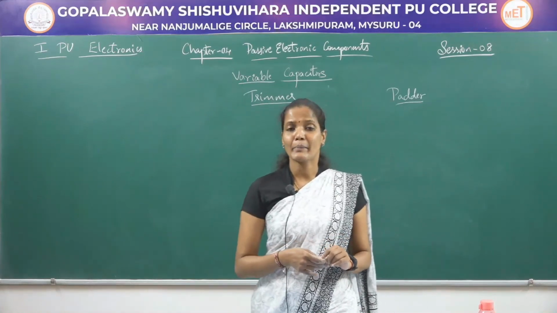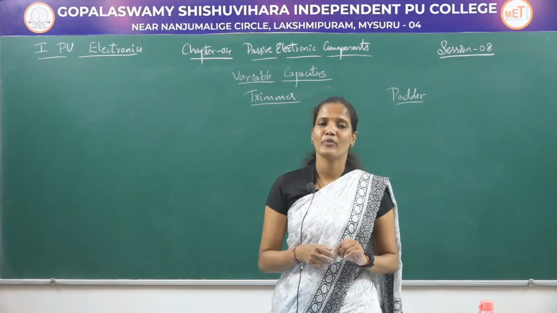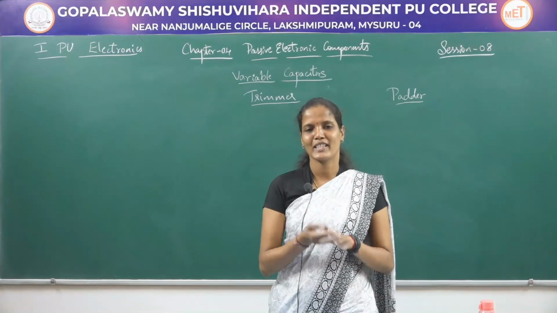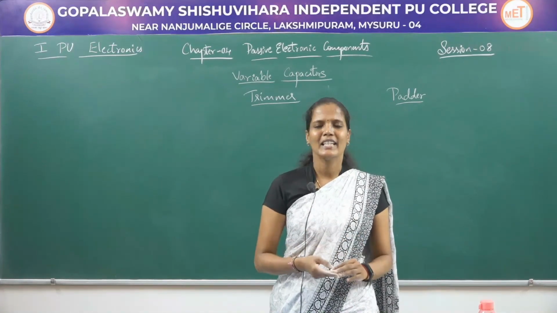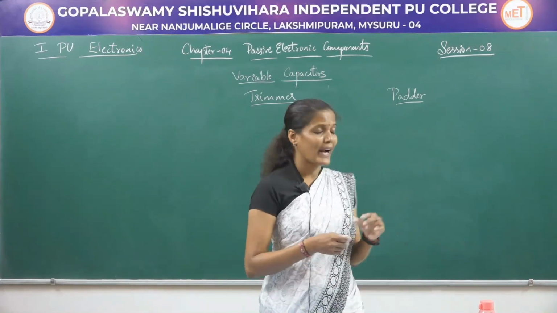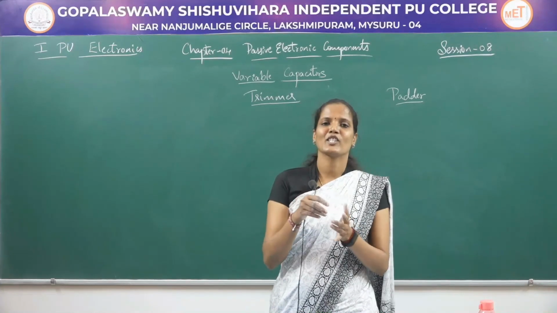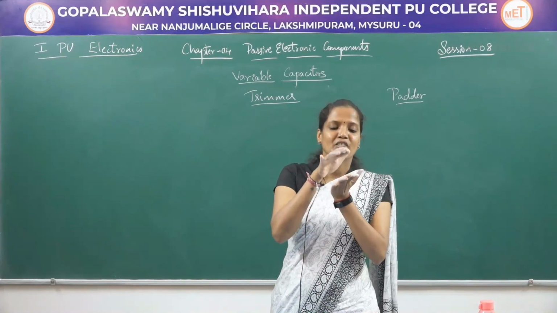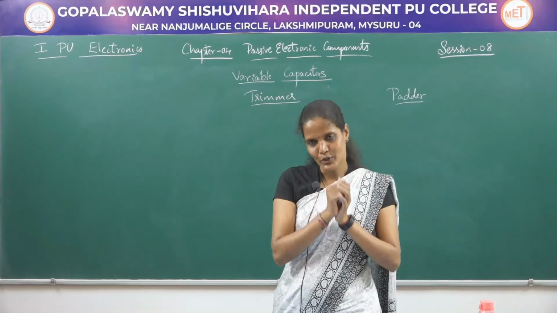Trimmers and padders are other types of variable capacitor in which the capacitance value can be varied. In both padders and trimmers, the capacitance value is varied by changing the distance between the two plates.